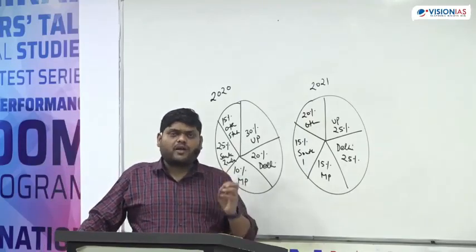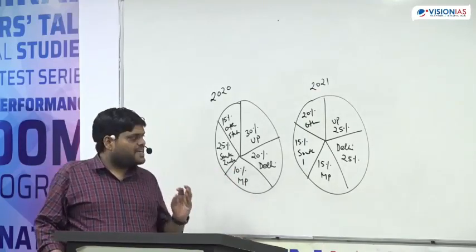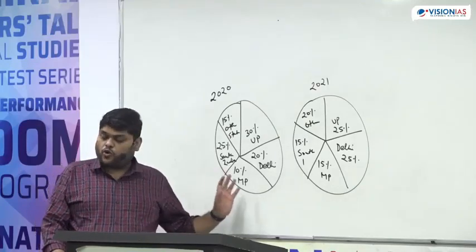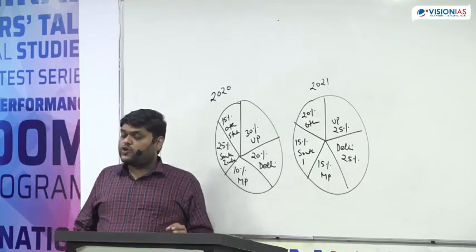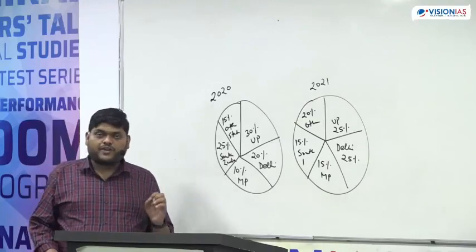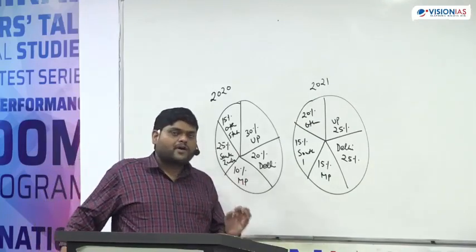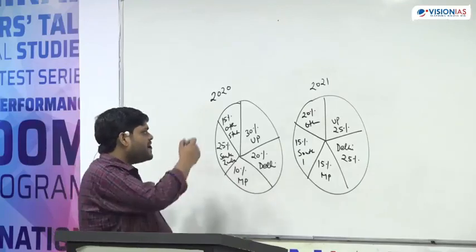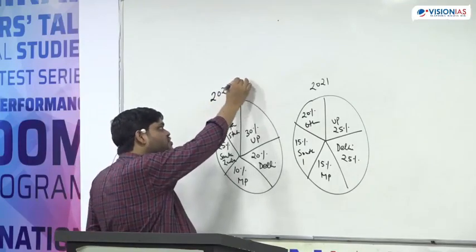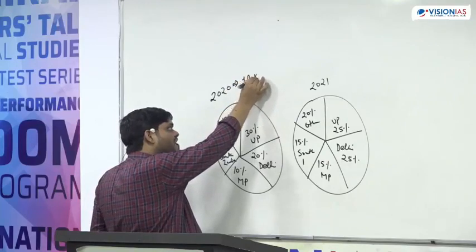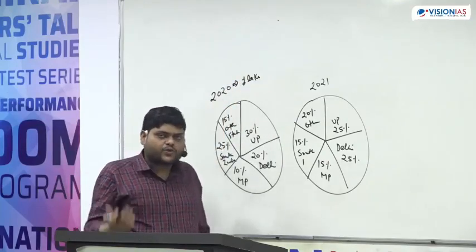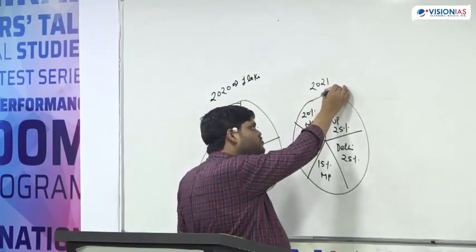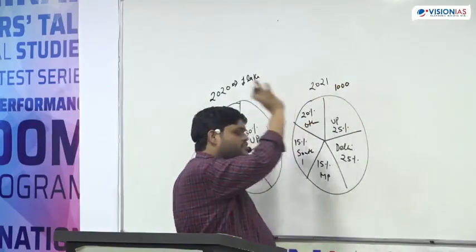But what is the basic problem here? The basic problem here is we don't know the base value. We don't know the total number of students here. Are you getting my point or not? Might be in 2020 the total number of students was 1 lakh, and in 2021 the total number of students became suppose 1000 only.